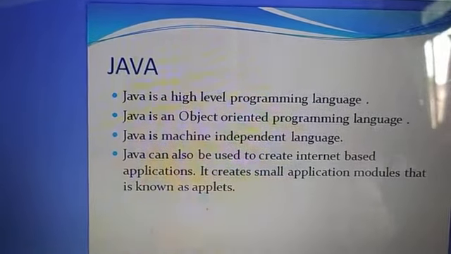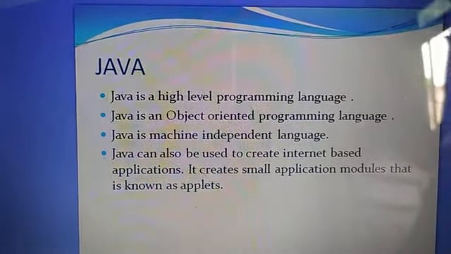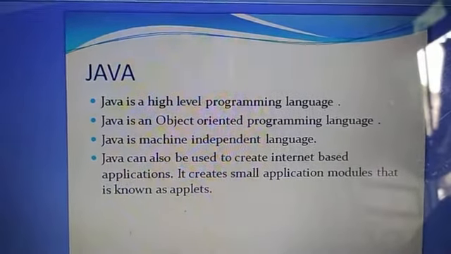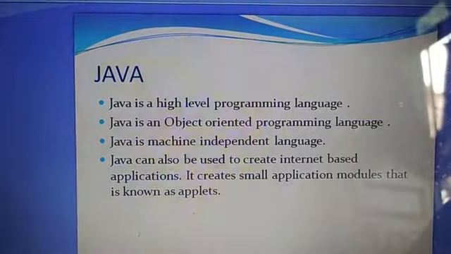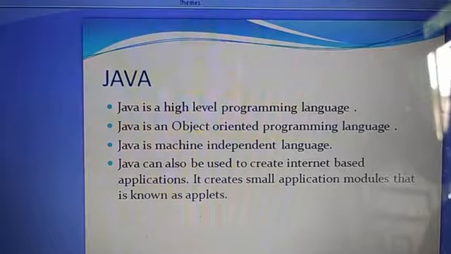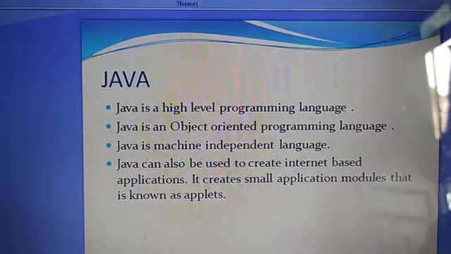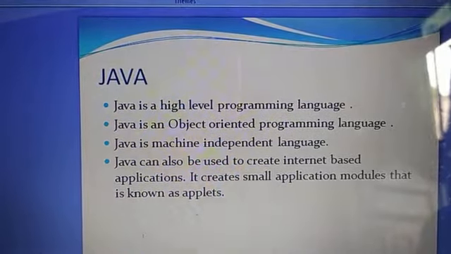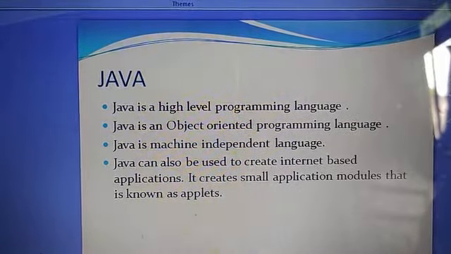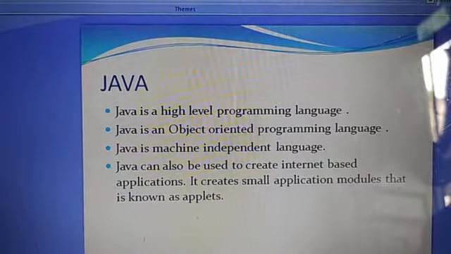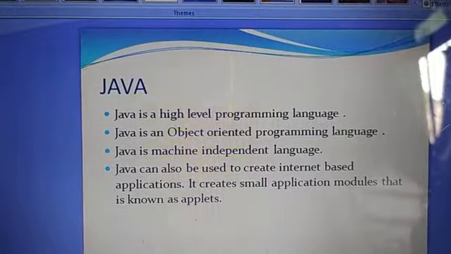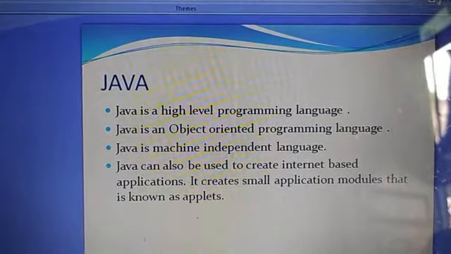Now we will start our basic Java. What is Java? Java is a high level programming language. Java is also an object-oriented programming language. We have discussed in class 7th that there are two kinds of programming languages: program-oriented, like C, and object-oriented programming languages. We also discussed its features like abstraction, polymorphism, object and class. So Java is an object-oriented programming language.